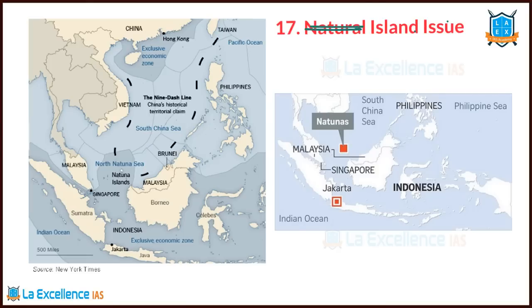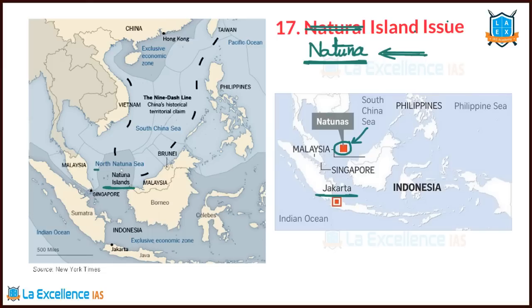The next one is the Natuna Islands issue. The Natuna Sea is there, in the South China Sea. The Natuna Islands are there. Traditionally, Indonesia has claimed these islands. Recently, China said that region is ours and it has sent away the fishermen of Indonesia from this region. So the Natuna Sea belongs to Indonesia and China claims it. That's why this is in the news.